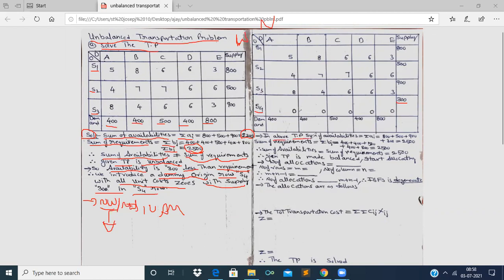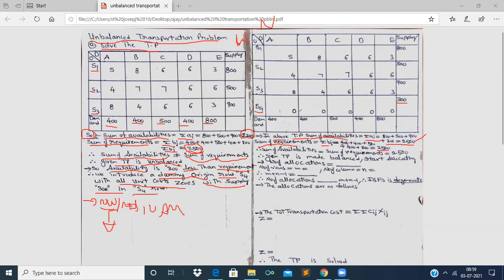The sum of availabilities is equal to summation Ai is equal to 800 plus 500 plus 900 plus 300 is equal to 2,500. Whereas in the previous, the sum of availabilities was 2,200. Now it is made 2,500. And in the same way, the sum of requirements is summation Bj is equal to 400 plus 400 plus 500 plus 400 plus 800 is equal to 2,500.